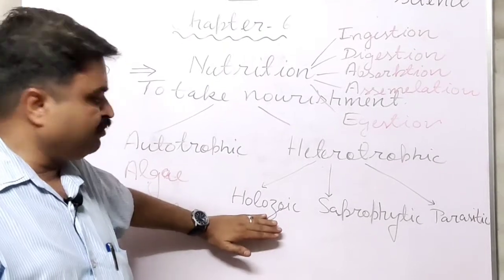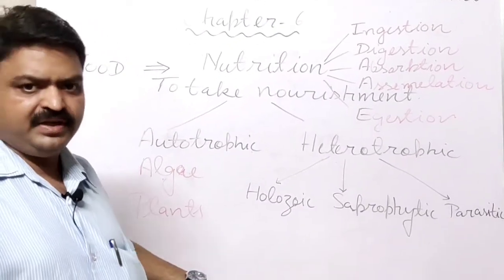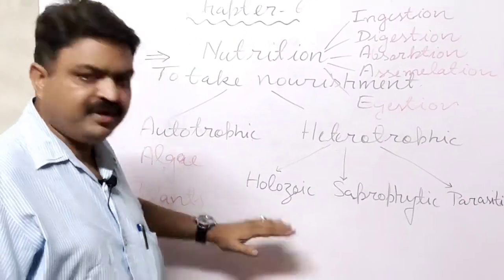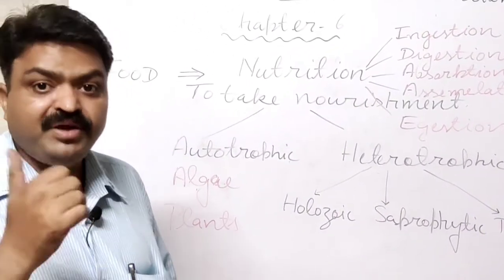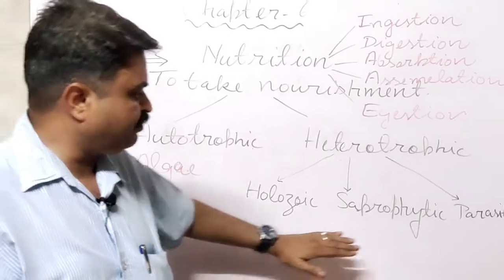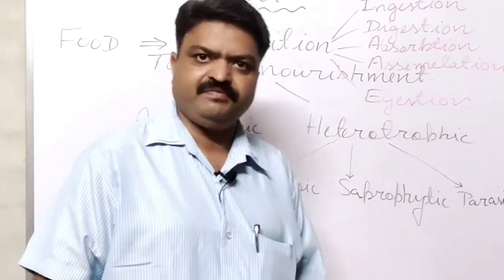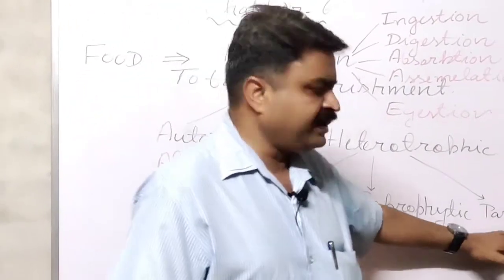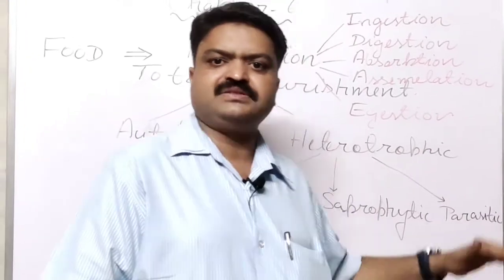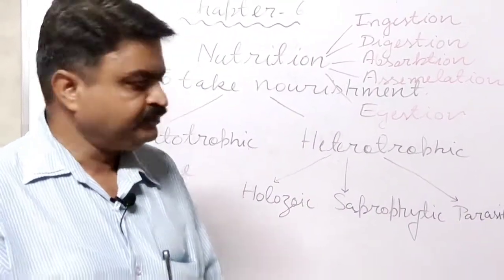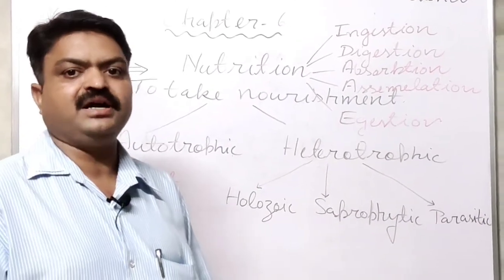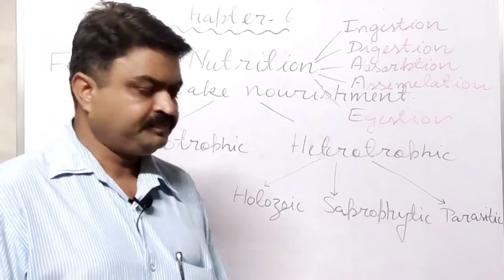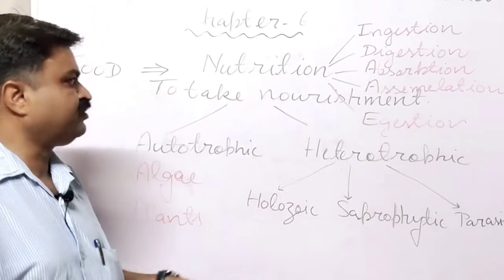So the holozoic mode of nutrition is found in animals like human, cat, buffalo, amoeba. Saprophytic is found in bacteria and fungi. Parasitic is found in leech, lice, bug, mosquito, and it is also found in one plant known as amarbel or cuscuta. So that is about nutrition, student.